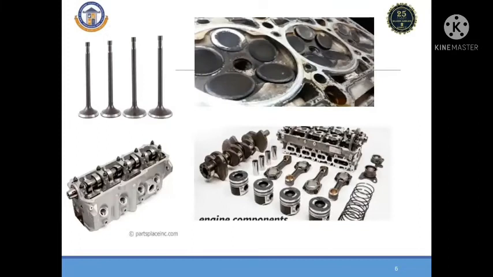Next part, this is known as a valve. For every cylinder we have two valves. One is known as the inlet valve, another one is known as the exhaust valve. Suppose an engine is a 3-cylinder engine, 3 into 2, there are 6 valves. If the engine is a 4-cylinder engine, 4 into 2, that is equal to 8 valves. Minimum 2 valves, maximum 4 valves per cylinder, depending upon the engine geometry and the engine manufacturer's design. The valve is a device located inside the cylinder head. It is used for opening and closing of the intake system and exhaust system.